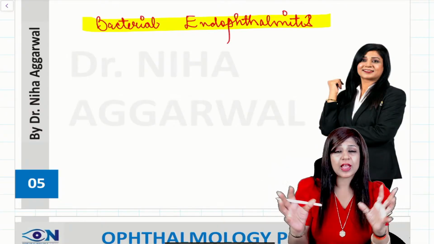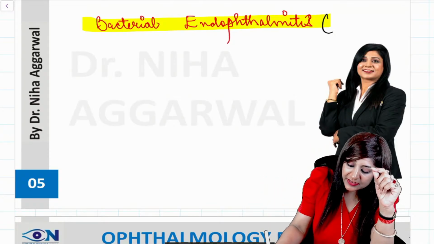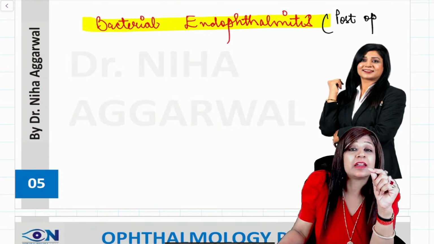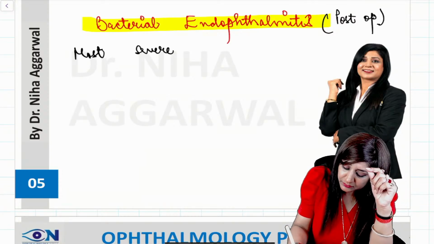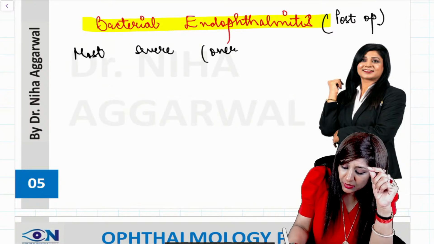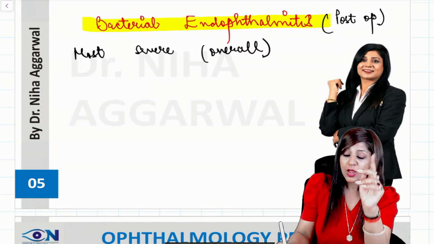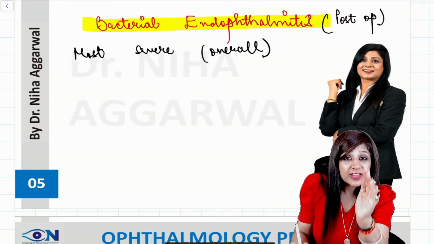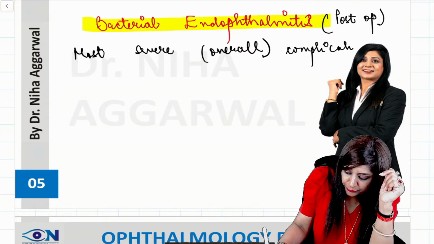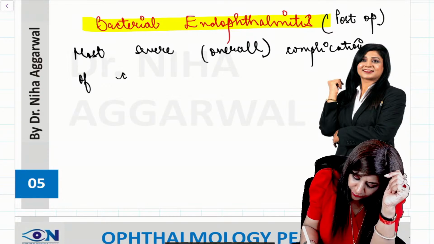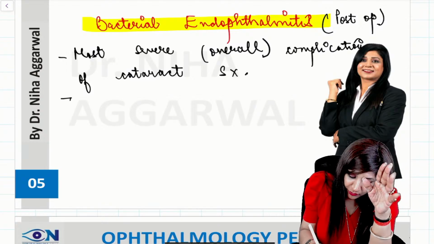So I am trying to deal with the 360-degree aspect of each topic. Here I am talking about post-operative bacterial endophthalmitis, which is the most severe overall complication of cataract surgery.